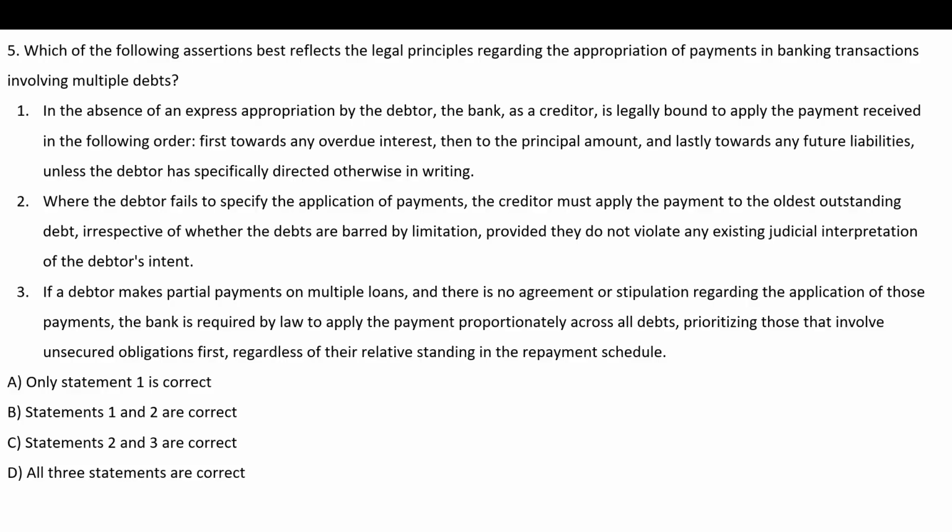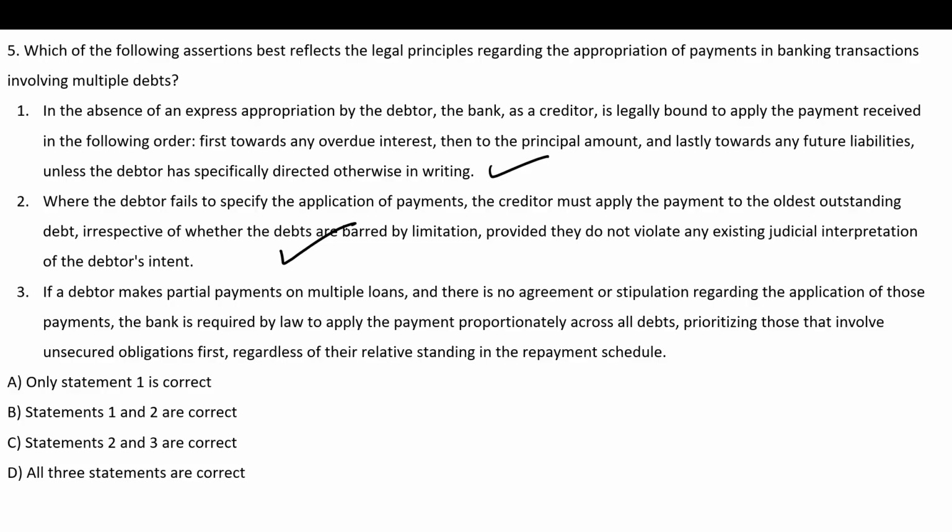So this is correct. Where the debtor fails to specify the application of payment, the creditor must apply the payment to the oldest outstanding debt, irrespective of whether the debts are barred by limitation, provided they do not violate any existing judicial interpretation or debtor's intent. This is also correct.